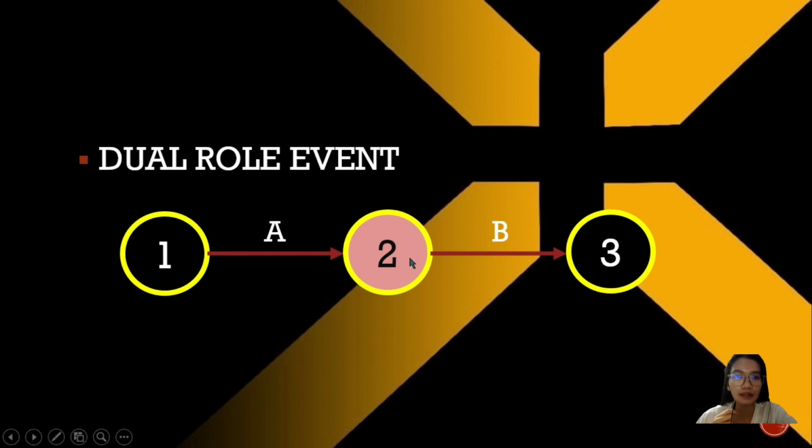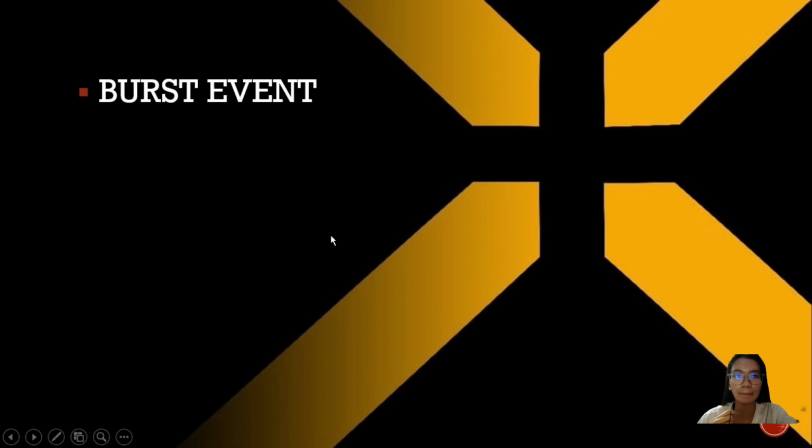Now, kung titingnan natin ang event number 2, ito ay nag-a-act as an head event for activity A, whereas for activity B, event number 2 ay nag-a-act as a tail event. Therefore, event number 2 is playing a dual role event since it is acting as an head event for activity A and tail event for activity B.